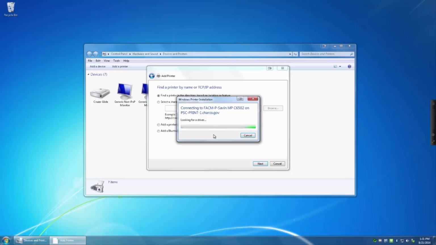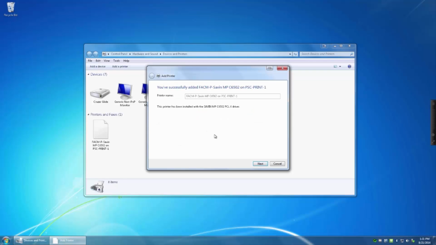A window will appear stating you have successfully connected to the printer. Click Next. You may receive a window asking if you want to make this the default printer; select the desired option.